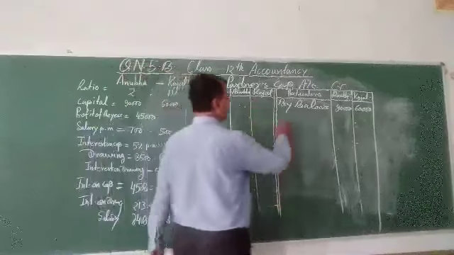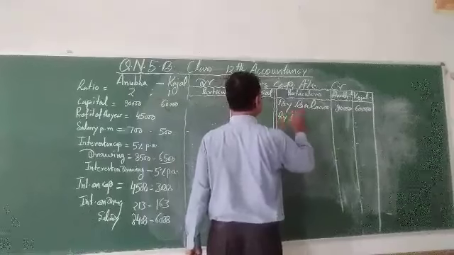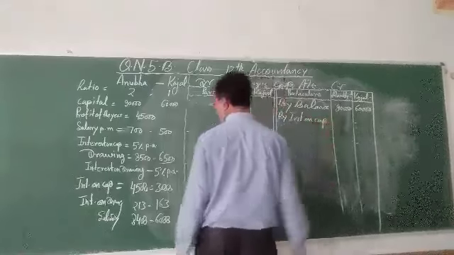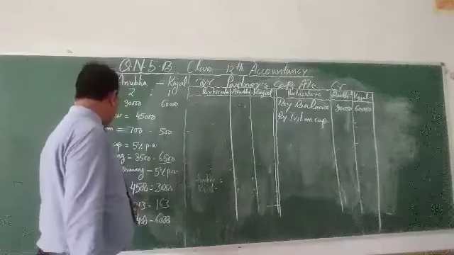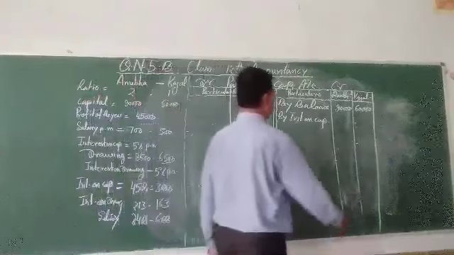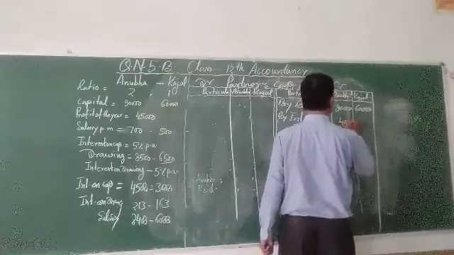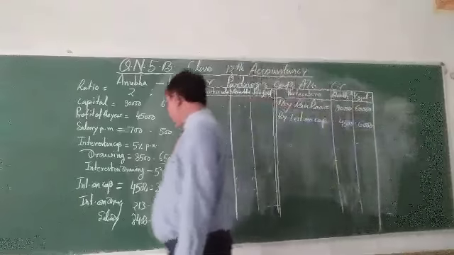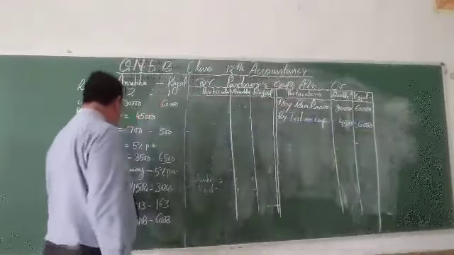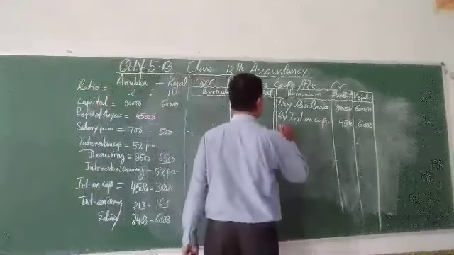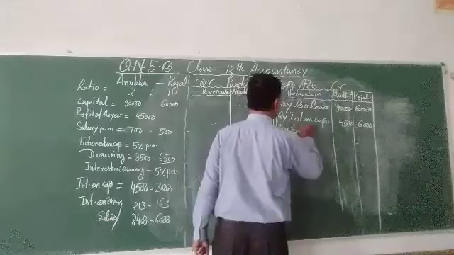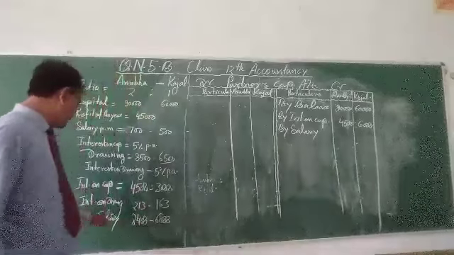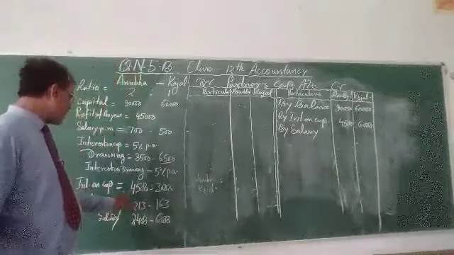Then by interest on capital, whatever the information given, interest on capital you have calculated 4,500 for Anubhav and 6,000 for Kajal. By salary, this will be credited to the partners capital account.